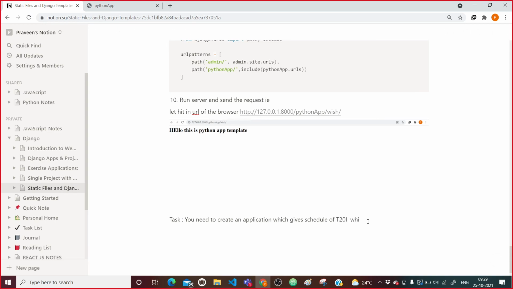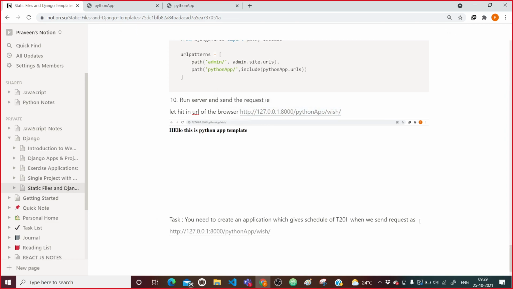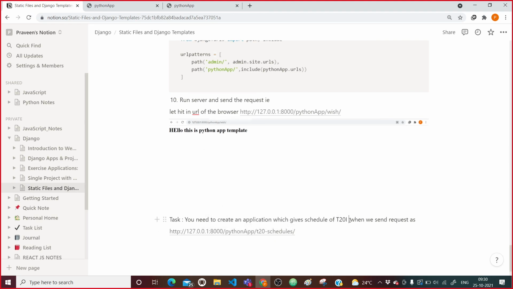when we send a request, and the request will be something like this. Sorry, copy, and here will be the request. So instead of this I will say T20I schedules, and it is of 2021.